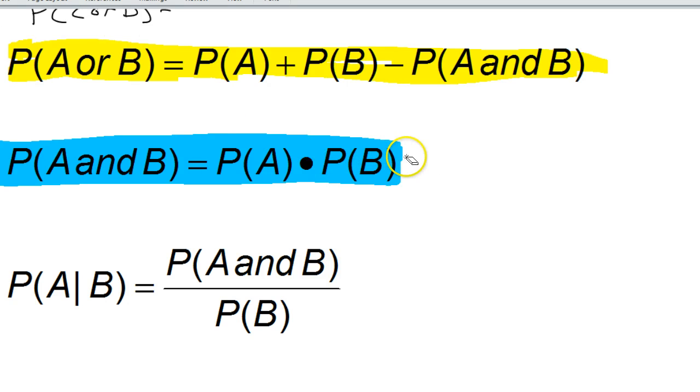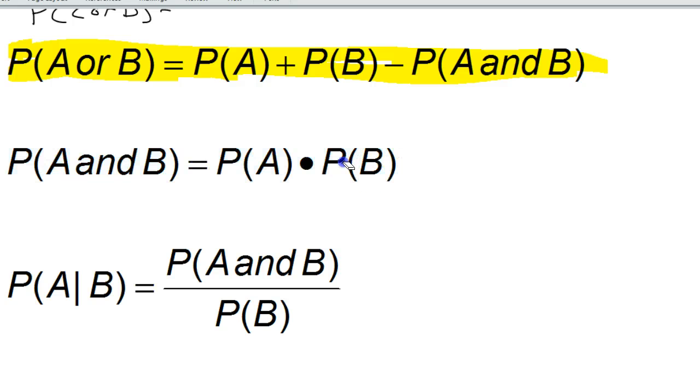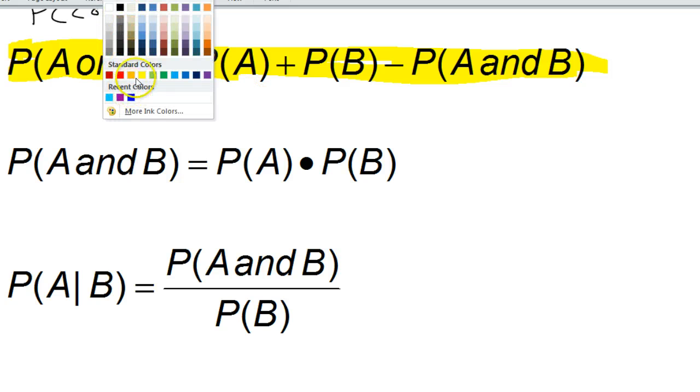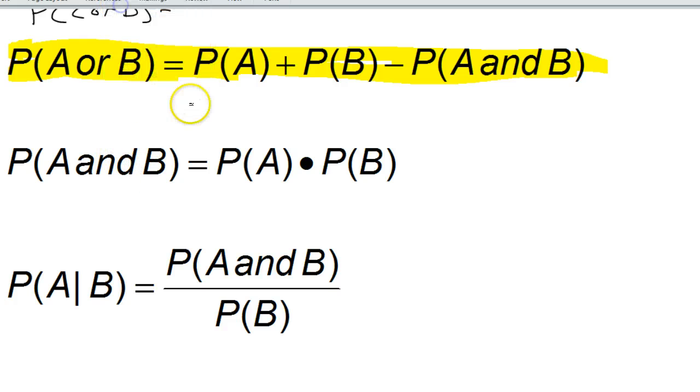But we know that if it's going to be dependent events, then we have to tweak this formula a little bit, and it becomes, all right, the probability of A and B is the probability of A times the probability of B given A. Okay, that's what the formula becomes when it's dependent, when there's something that's given.